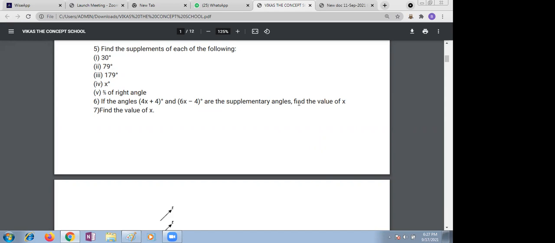Ma'am, we can make it an algebraic equation. We can put -4 as plus -4. We have to isolate the variable, ma'am. Then we have to add 4 to the 180, so that 6x minus 4.